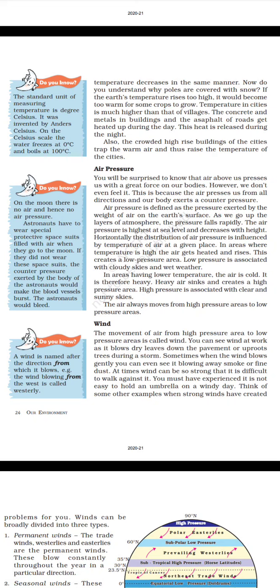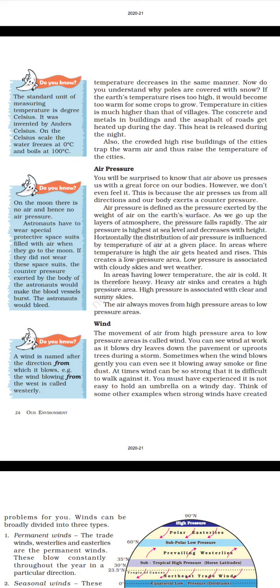Low pressure is associated with cloudy skies and wet weather. In areas having lower temperature, the air is cold. It is therefore heavy and sinks and creates a high pressure area. High pressure is associated with clear and sunny skies. The air always moves from high pressure areas to low pressure areas.